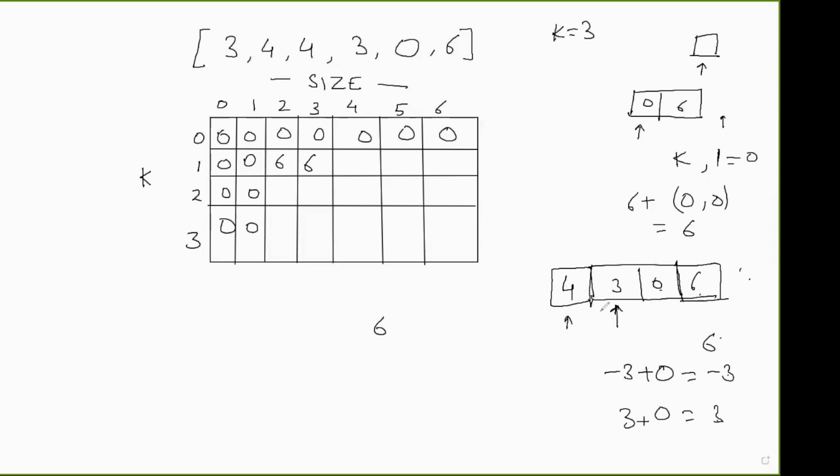Now if I involve in transaction on this day, that is I buy on this day, then there are 3 possibilities of selling. If I sell on this day, the profit made is minus 1 plus the left, that is 0 comma 2, the number of transactions left is 0 and the size of the array remaining is 2, so 0 comma 2 is 0. If I sell on this day, the profit is minus 4 and the profit made by the remaining is 0, and if I sell on this day, the profit made is 2. So what is the maximum among all these 4? It is 6. So again, let's fill this 6.